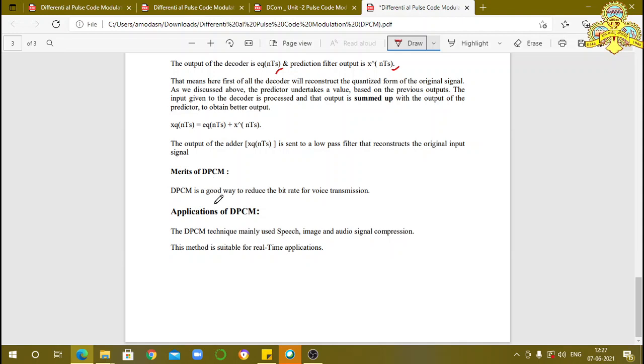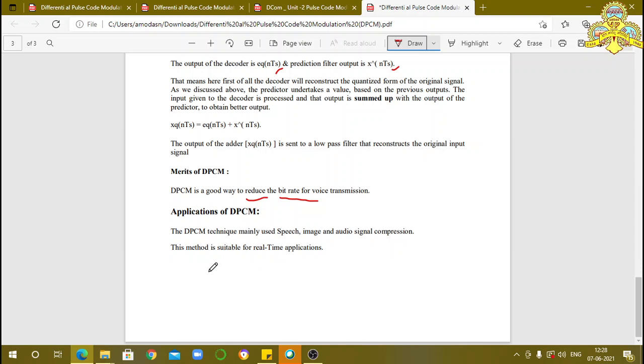In the DPCM, we have a very good way to reduce the bit rate for voice transmission. Here, the bit rate decreases. Due to that, the required bandwidth also decreases. That is the main advantage of the DPCM. The number of bits required in the DPCM is less than the number of bits used in the PCM. Then applications: it is mainly used in speech, image and audio signal compression. This method is suitable for real-time applications. These are the applications of DPCM.